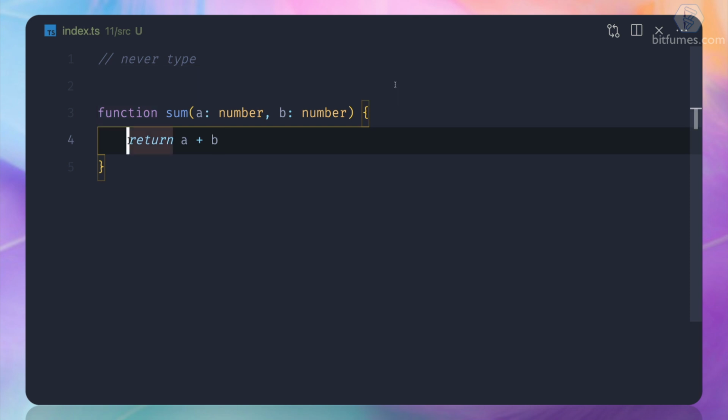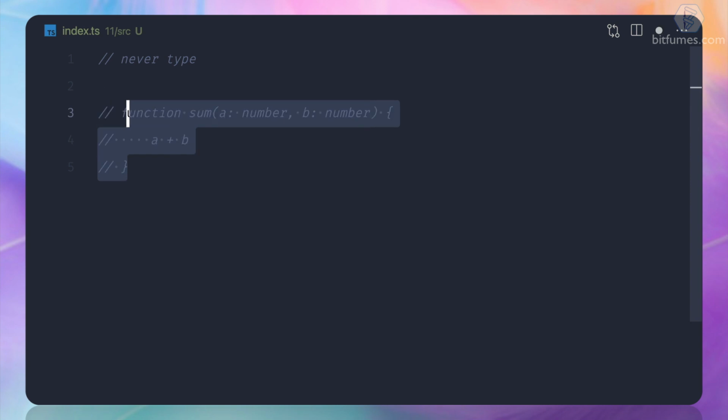Now what if I am not having the return type? So if I don't have any return type, then you see it says the return type is void. So number return type, void return type. By the way, void means no returning, nothing, no value is returning, I can say.